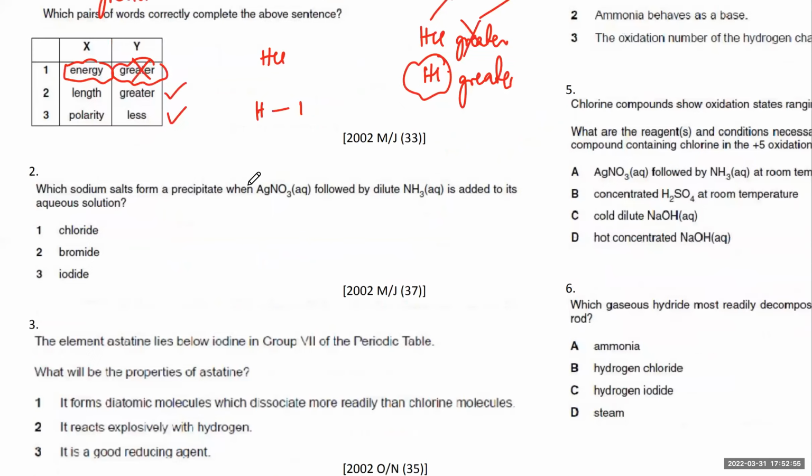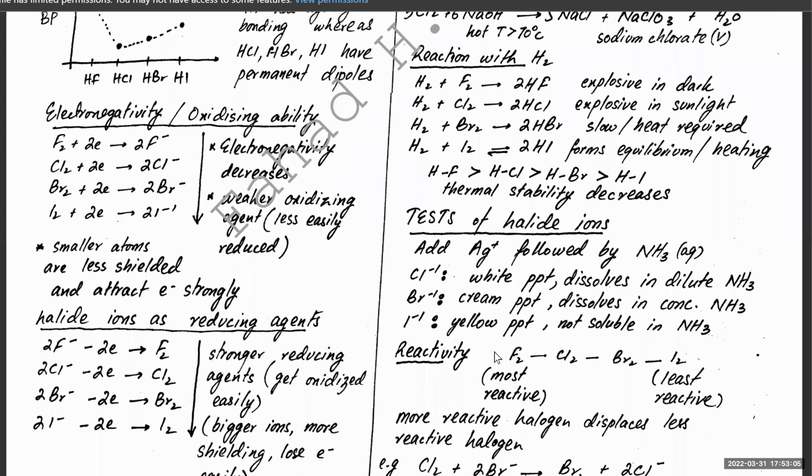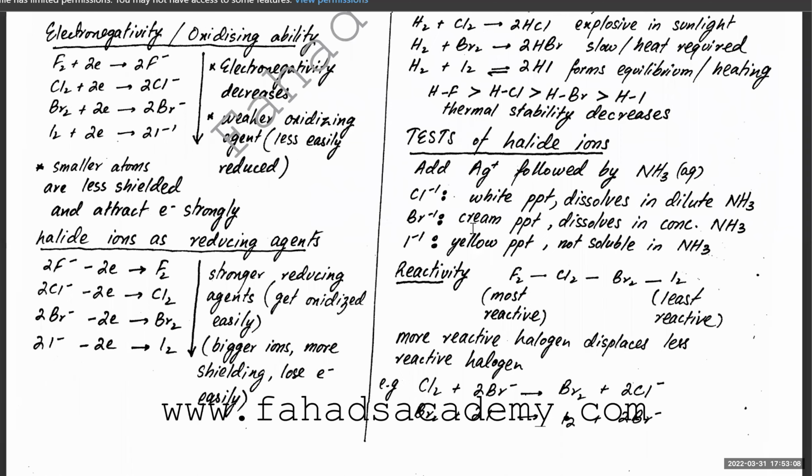अच्छा, so the next one is, which sodium salts form a precipitate when silver nitrate followed by dilute NH3 is added to its solution? So that is about the test of halide ions, and the test for that is, okay, Cl-1 forms a white precipitate, Br-1 cream precipitate, I-1 forms a yellow precipitate, but Cl-1 precipitate dissolves in NH3, but Br-1 only dissolves in concentrated NH3.